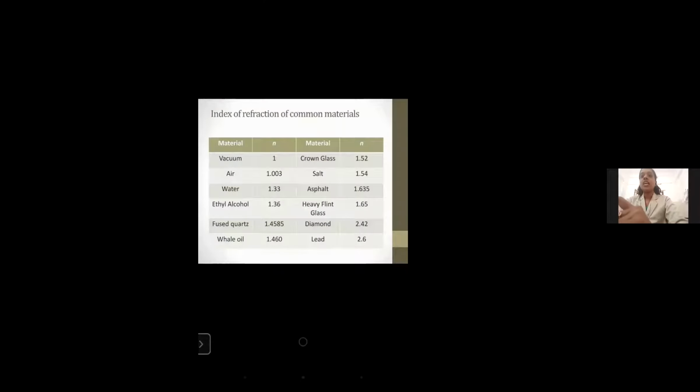Yes. So, index of refraction of common materials. Let us go through the slides. Vacuum has a refractive index of 1, air 1.003, water 1.33, and ethyl alcohol about 1.36, and whale oil, and that's all. And about glass, crown glass has an index of 1.52 and flint glass 1.58. And also diamond has a refractive index of 2.42.